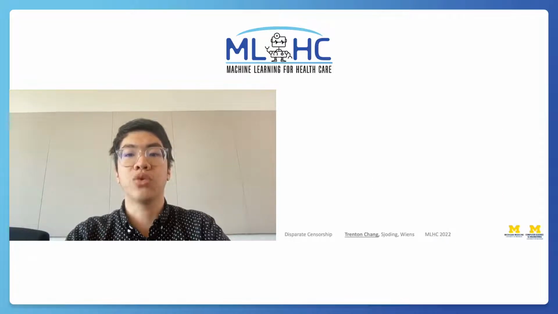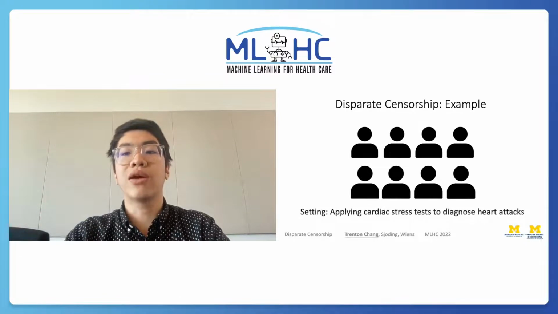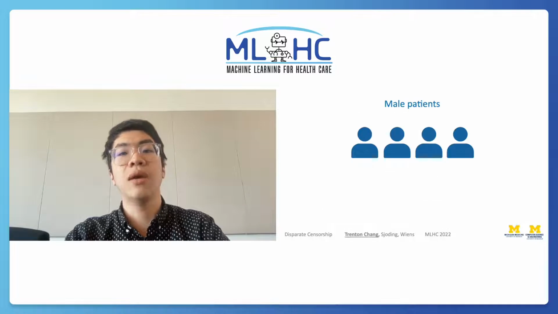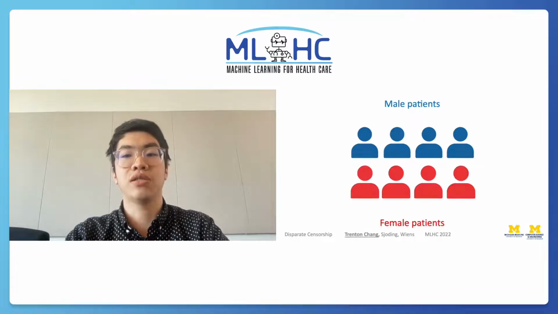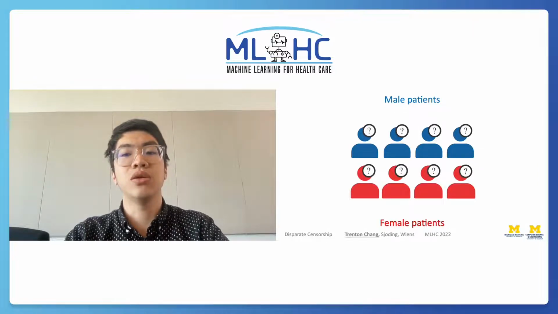To appreciate the potential impact of disparate censorship, consider the following example. We want to apply cardiac stress tests to a patient population in order to diagnose heart attacks. In this example, we'll focus on two groups of patients, male patients in blue and female patients in red. At admission, we don't know for sure if any of these patients are having a heart attack.